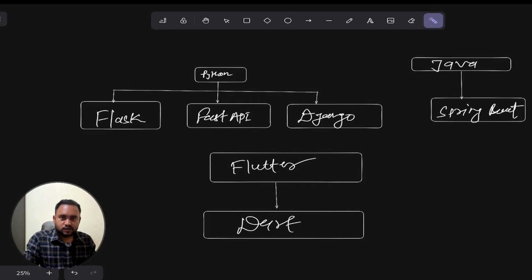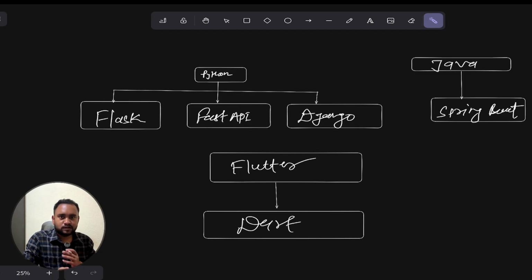So these are the things which we have to keep in mind, because this is the basic thing that any developer should know about the frameworks and the other programming languages also. If I am learning only Flutter or only Dart, it doesn't mean we shouldn't know about Python and other programming languages. As a developer we have to learn multiple things. So don't panic about this.